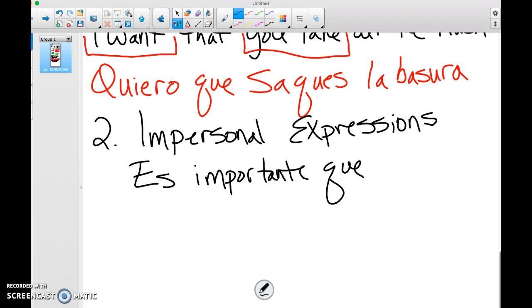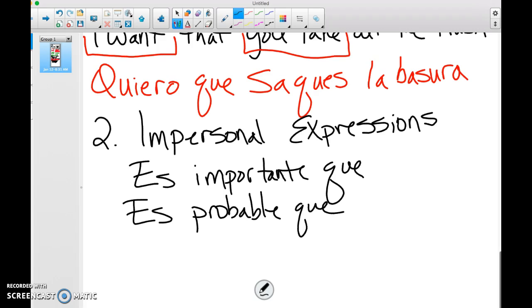Can I hear another example? Maybe this side of the room wants to get involved today. Yes. Es probable que. Very nice. How about the center aisle? Anybody in this aisle? Yes. Es posible que. Okay. And we'll stop here.